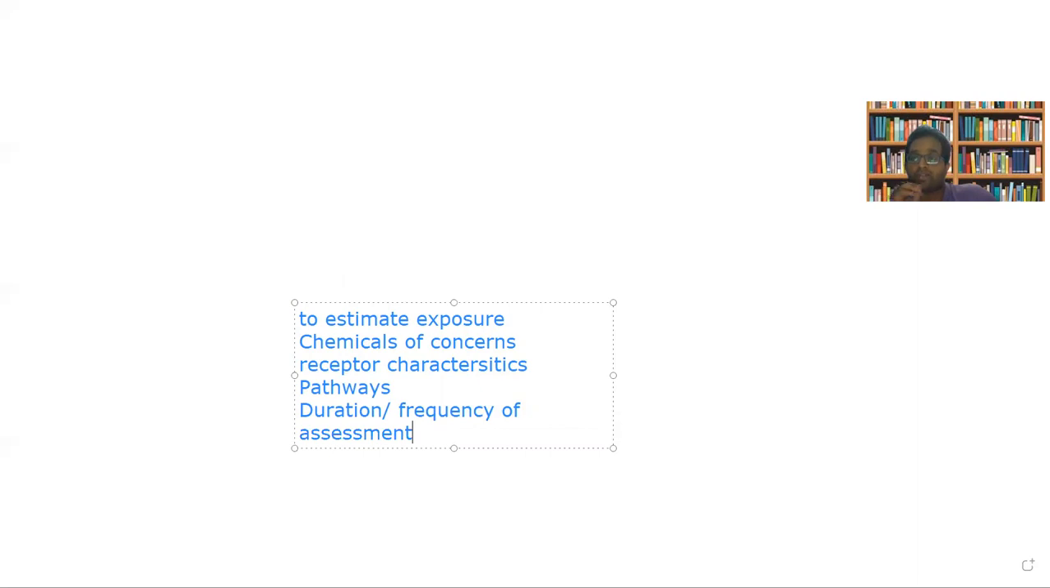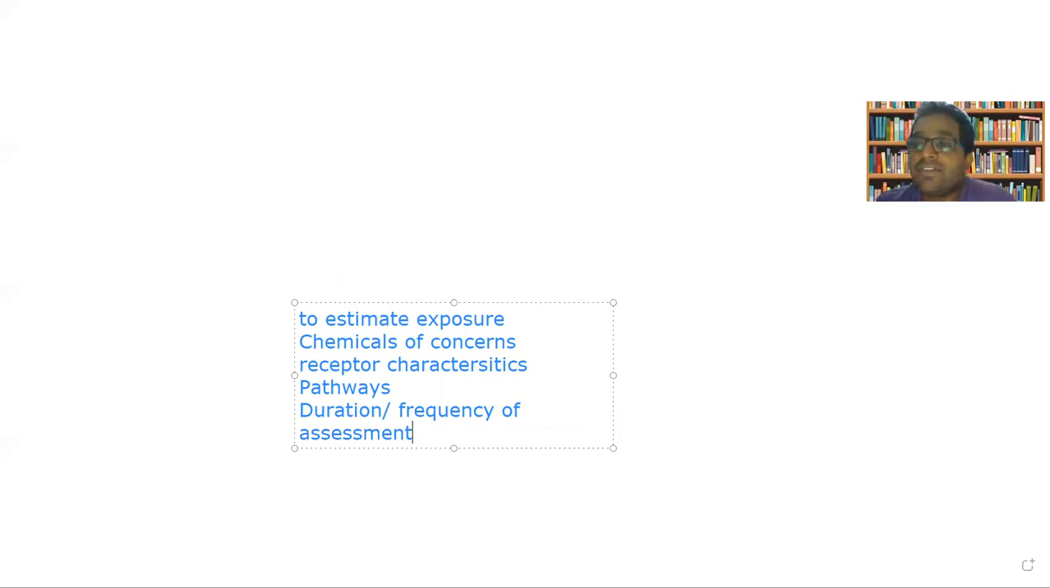These are the different previous knowledge required for estimating the exposure. What are the chemicals of concern? You will be having a stream of different chemicals, right? So among these different chemicals, which are the chemicals that need to be given specific consideration for addressing this issue of exposure assessment? So that is required. What are the chemicals of concern?